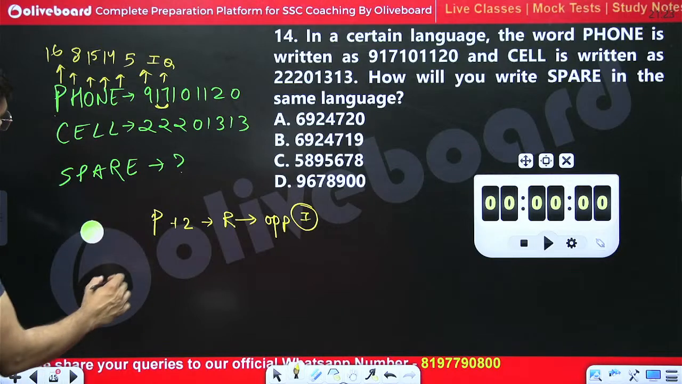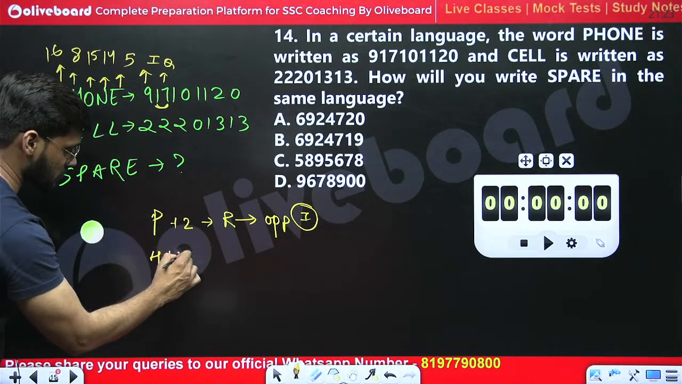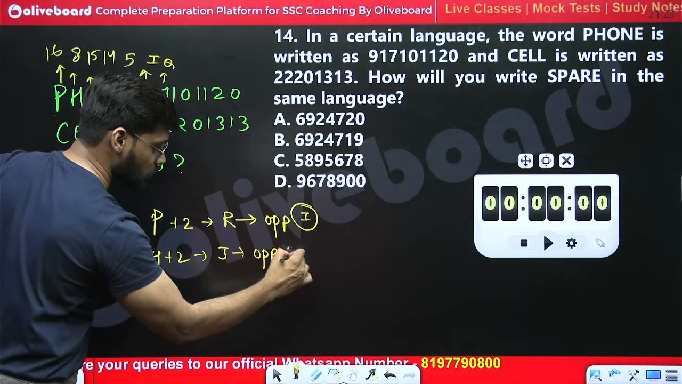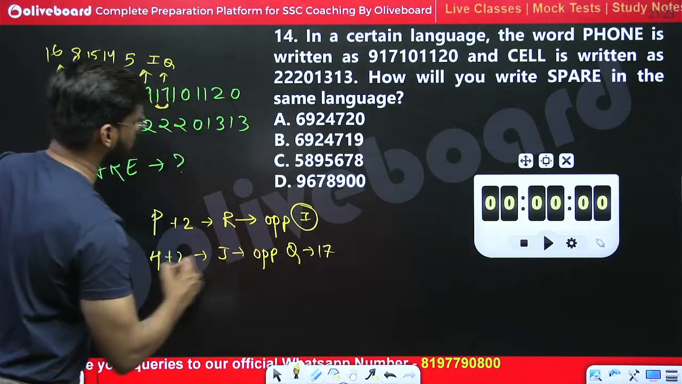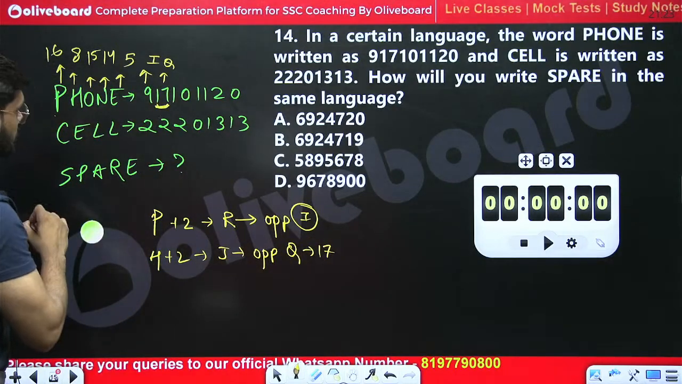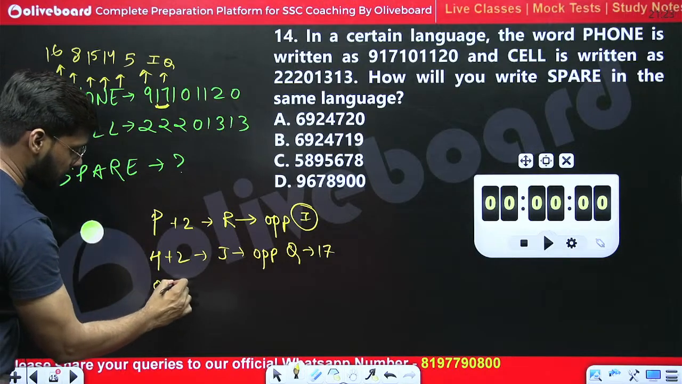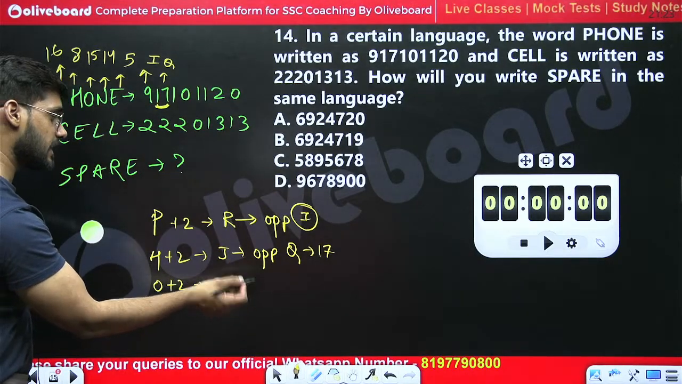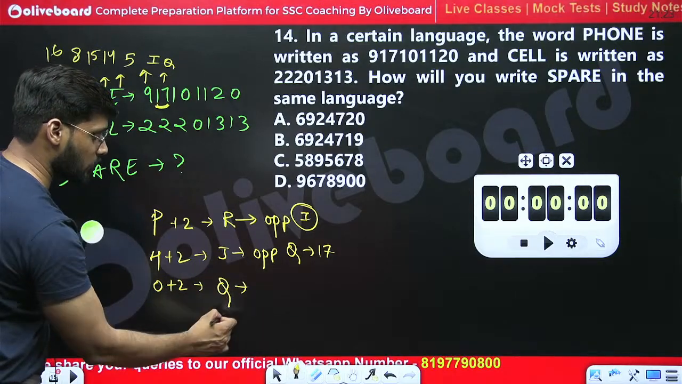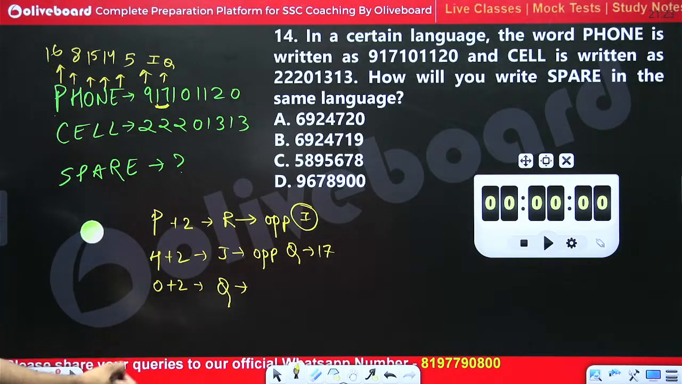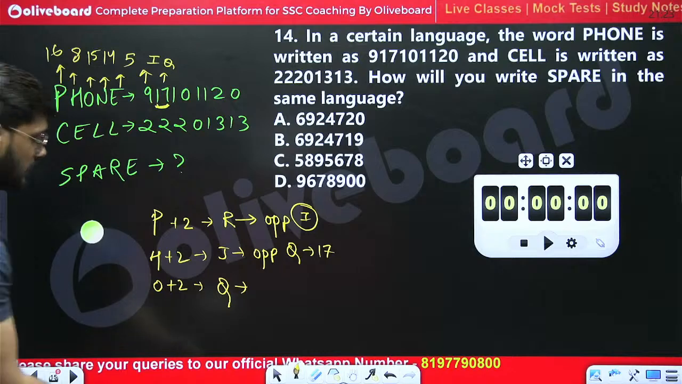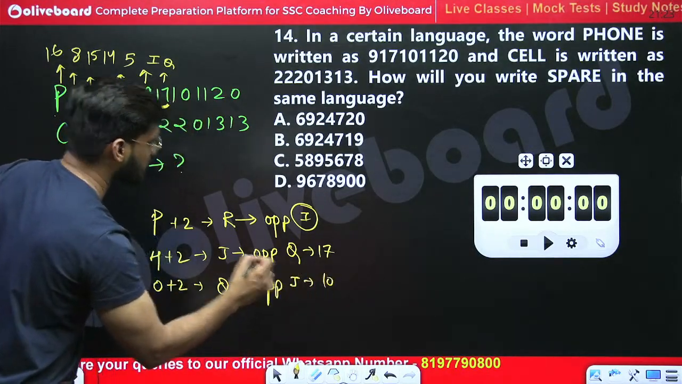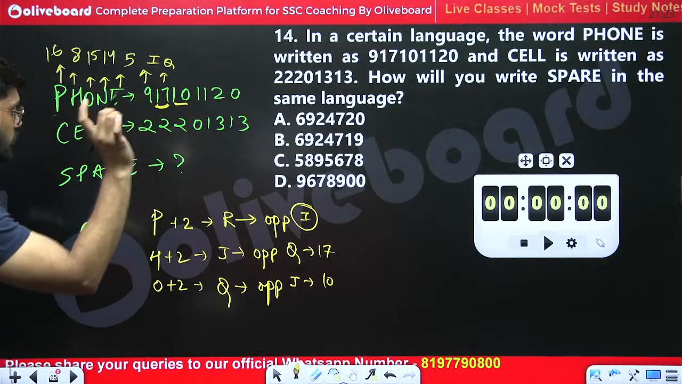And if we follow the same logic over here, H plus 2, we will get J, the J's opposite is Q, and Q comes at 17, which is given over here. O, if we add plus 2 in O, we will get Q, and opposite of Q is J, and J comes at 10, so we are given 10 as well. Okay, we got the logic.